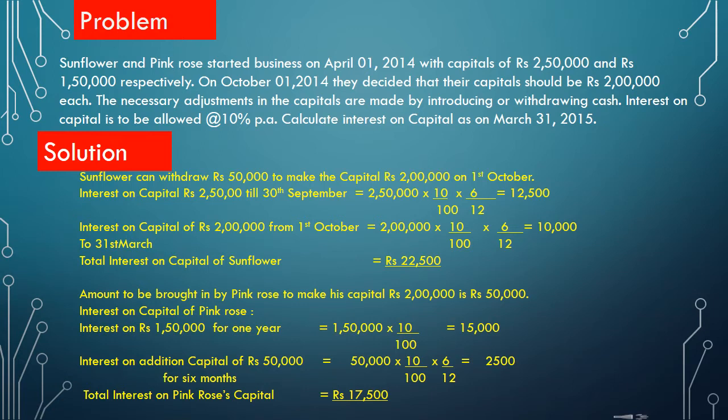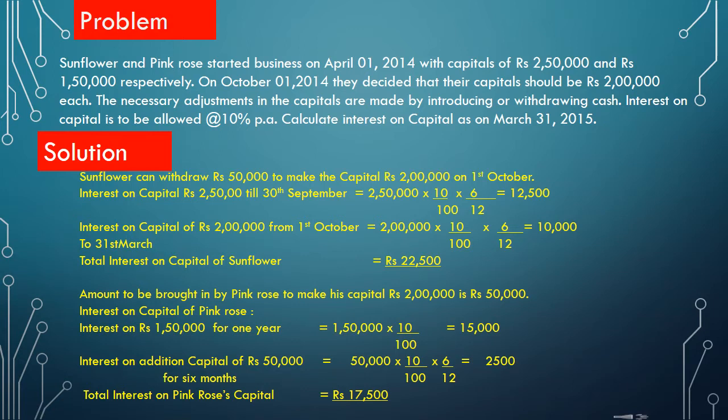So how will we do it? That is the question. And we know that the interest on capital will be allowed for the period for which the capital is in the business. So in the case of Sunflower, up to 1st October there was 2,50,000, and from 1st October onwards only 2 lakhs. So for the first 6 months we have to calculate on 2,50,000 and the next 6 months on 2 lakhs.